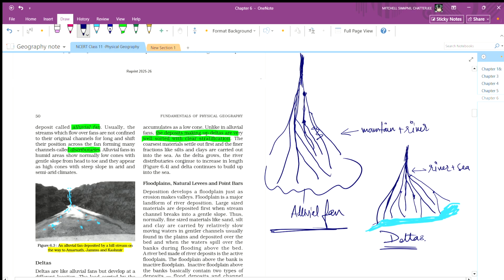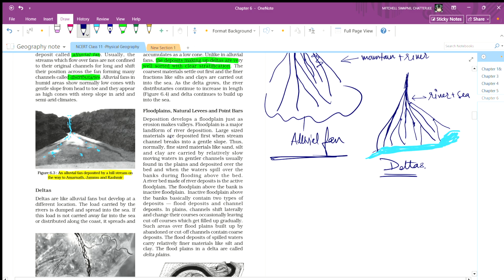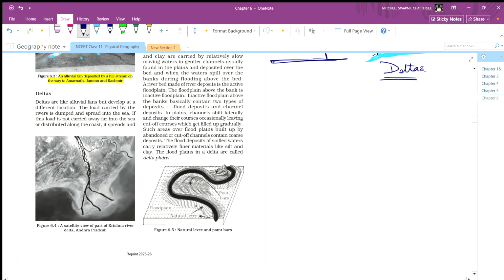The river's tributary continues to increase in length and the deltas continue to build up into the sea. Floodplains, natural levees and point bar. Deposition develops a floodplain just as erosion makes valleys. So these are floodplains.